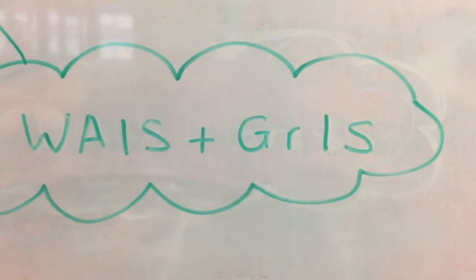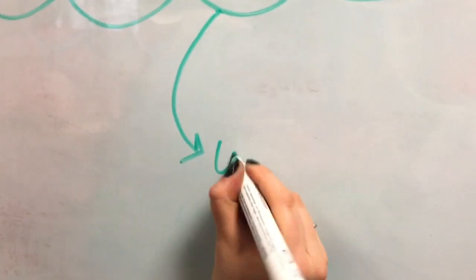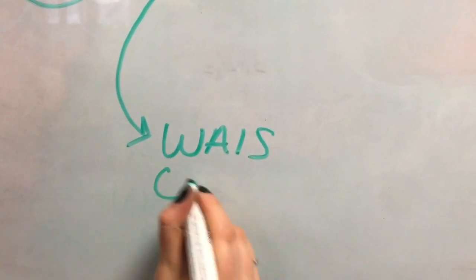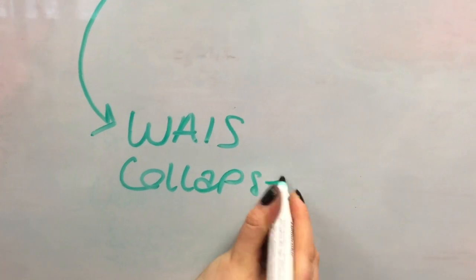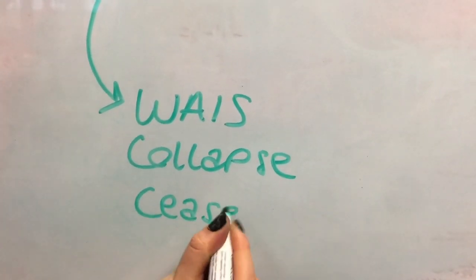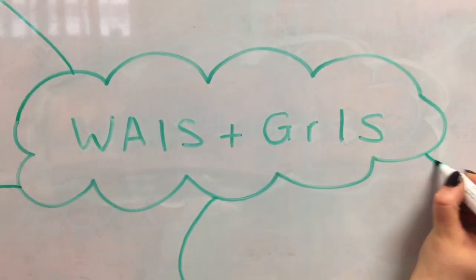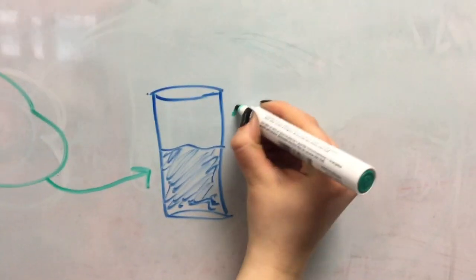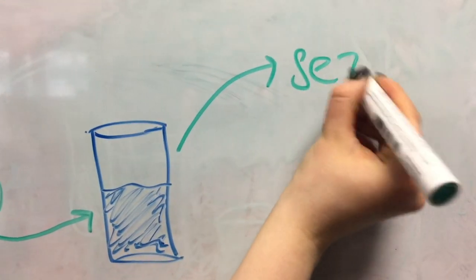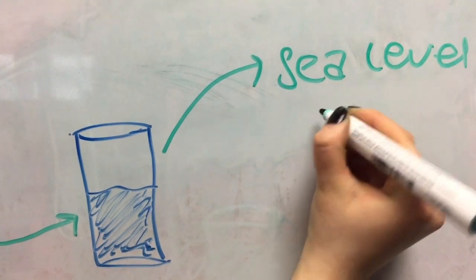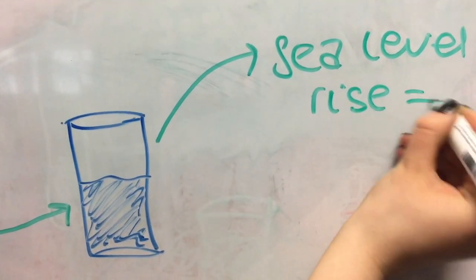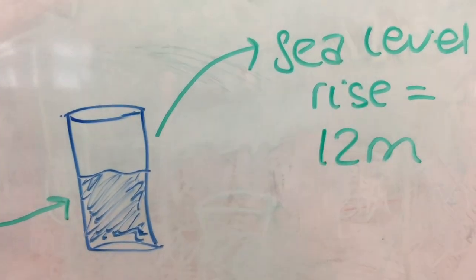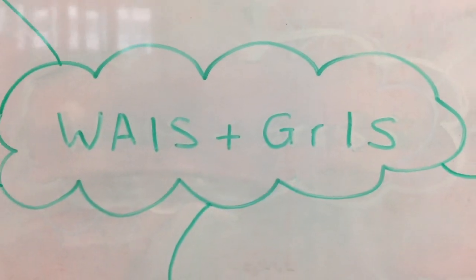Together, the Greenland ice sheet and the West Antarctic ice sheet hold enough cubic metres of water to cause sea level rise of around 12 metres. The Copenhagen Diagnosis report shows the global average sea level rise to be 80% above the IPCC's predictions. This acceleration in sea level rise is consistent with a doubling contribution from the melting of glaciers, ice caps, the Greenland ice sheet and the West Antarctic ice sheet.